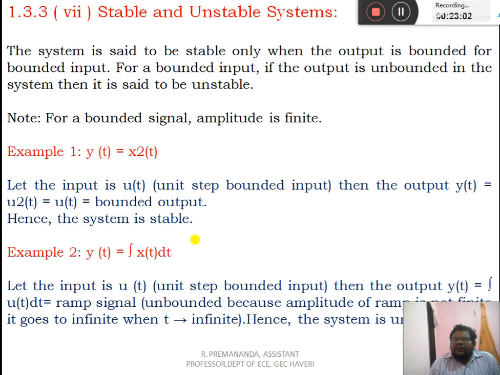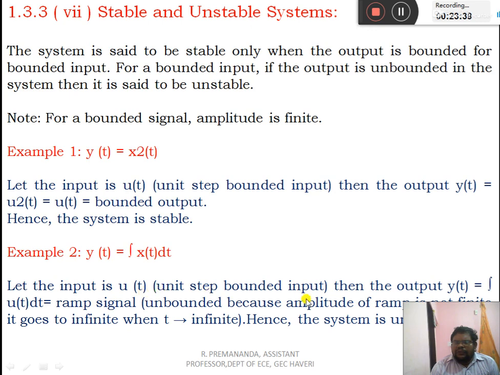Stable and unstable system. The system is said to be stable only when the output is bounded for bounded input. For bounded input, if the output is unbounded, then the system is said to be unstable. Note, for a bounded signal, the amplitude is finite. Take y of t is equal to x squared of t. Here let the input be u of t, the unit step, a bounded input. Then y of t is equal to u of t, the bounded output. For bounded input, we get bounded output.